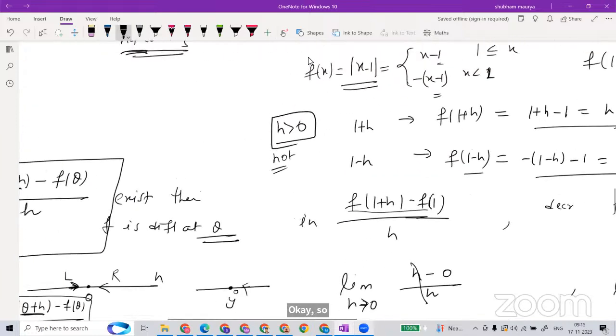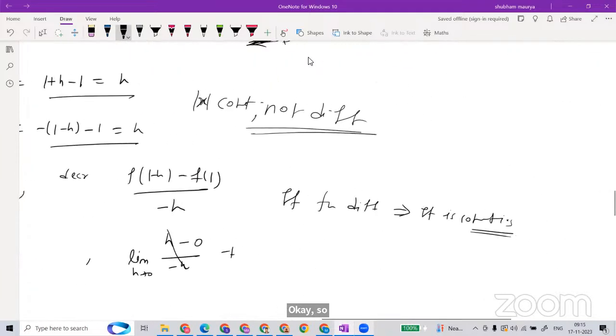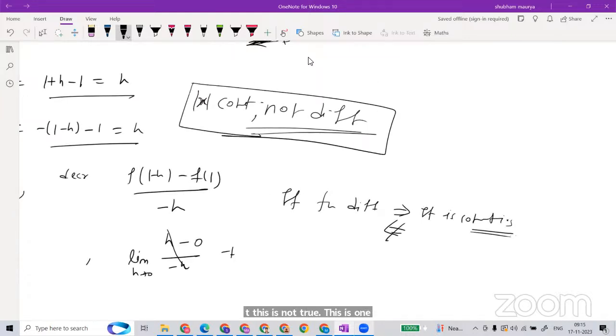The vice versa is not true. This is one-sided. This is one example, mod x. Oh, sorry, not differentiable, but continuous. If it is continuous, it may still not be differentiable. This mod function is continuous, but not differentiable.